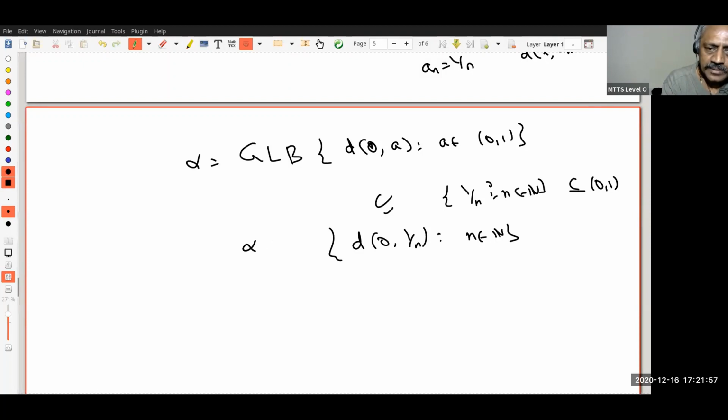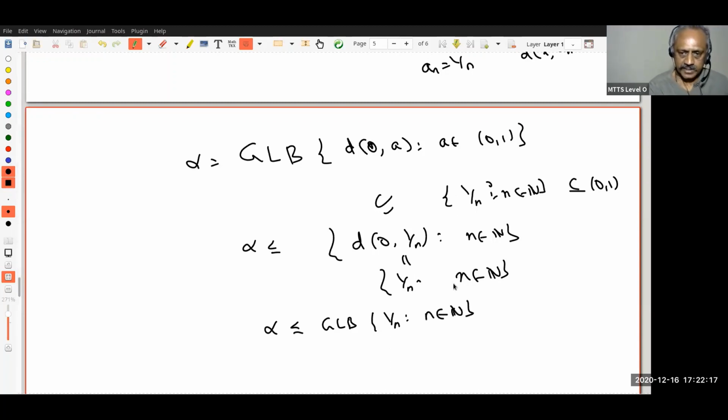Therefore, alpha should be less than or equal to this, but this is 1 by n, for every n. You follow that? Therefore, alpha should be less than or equal to the GLB of 1 by n, because alpha is a lower bound for the set.